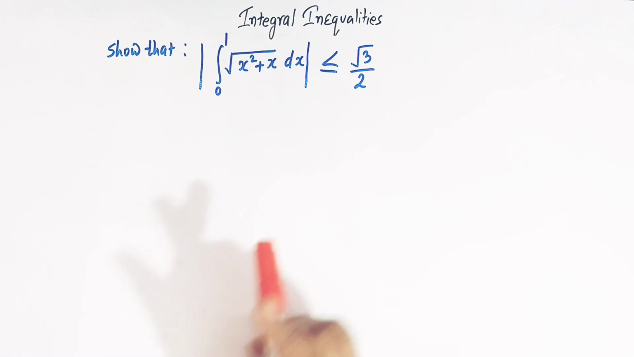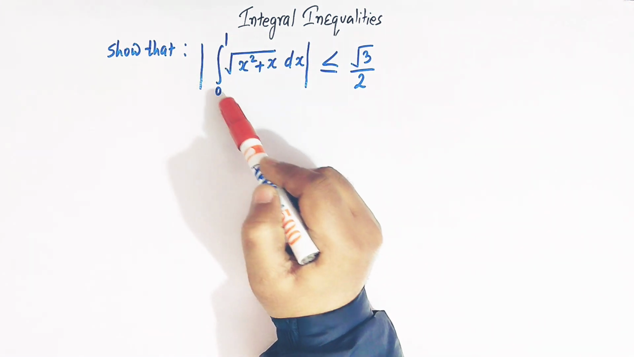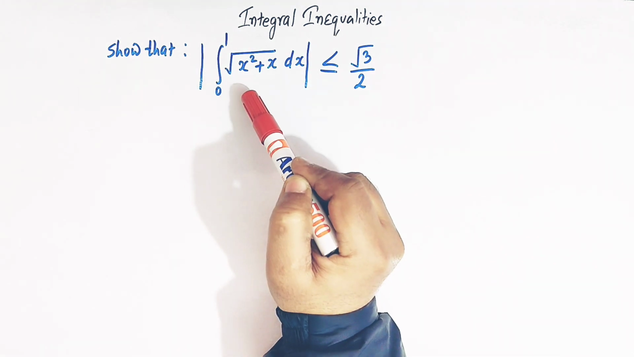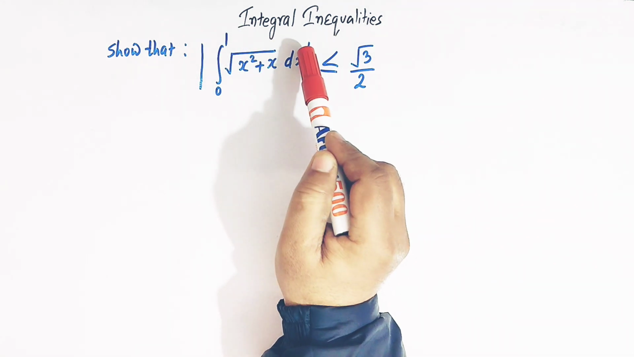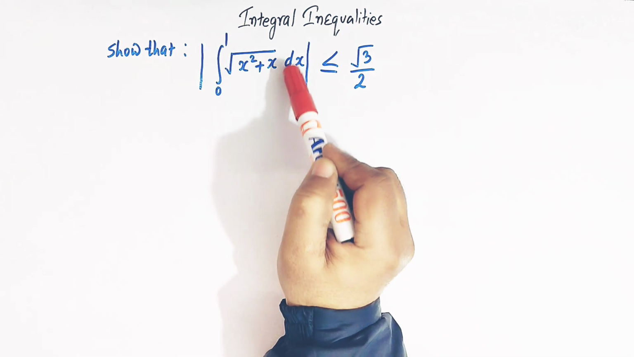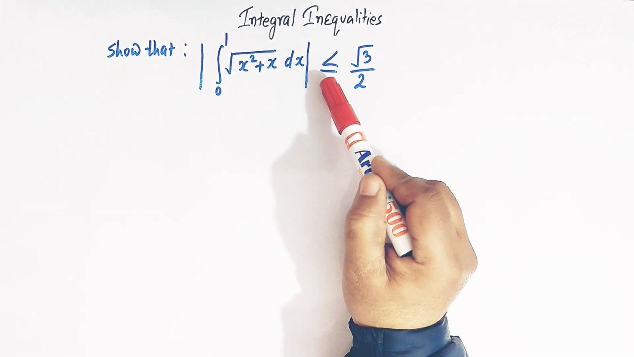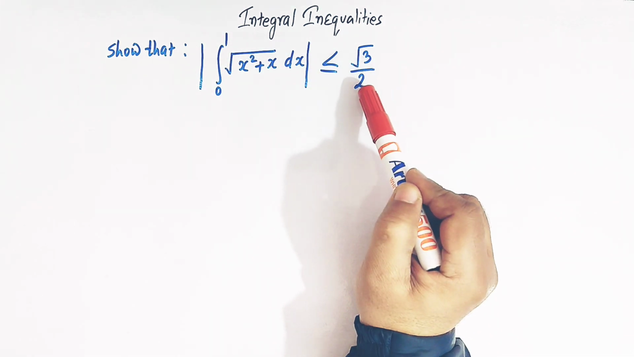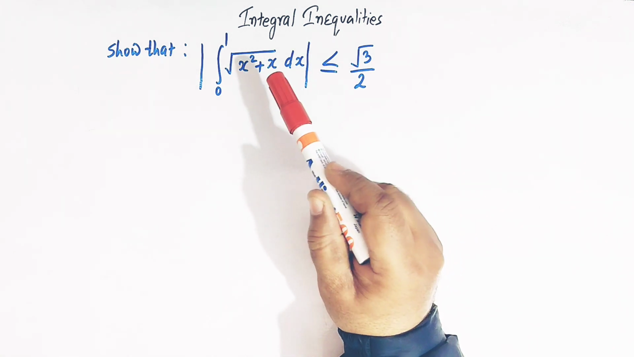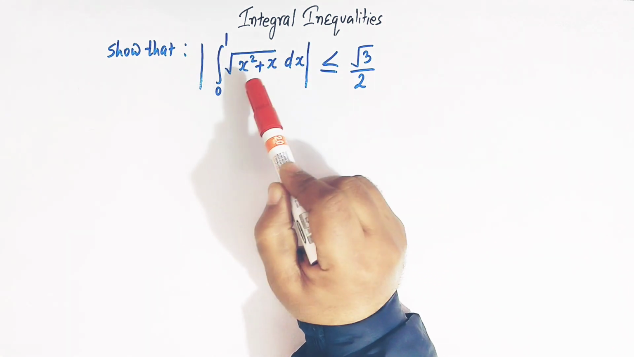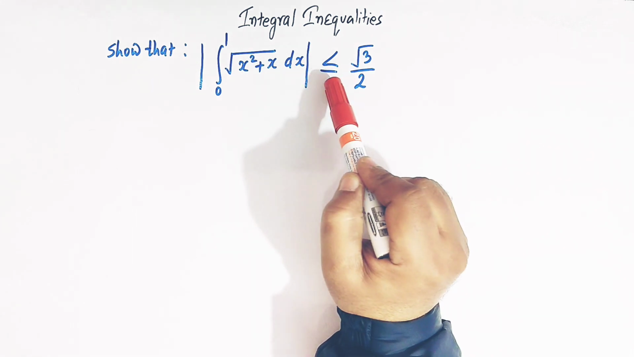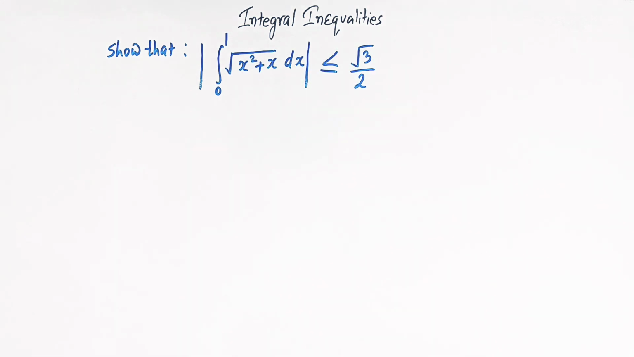So here, without calculating the value of the integral, we have to show that the absolute value of this integral is less than or equal to square root of 3 over 2, or in other words we can say that the absolute value of this integral doesn't exceed square root of 3 over 2, right? So let us start.